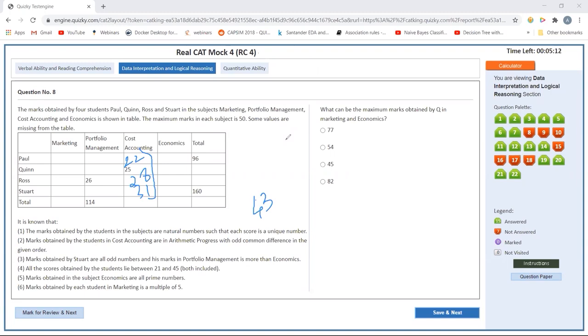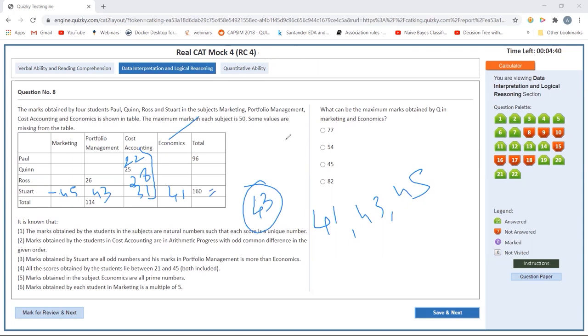Where I was here, 31. I had found out 43 was the average for Stuart, and all the numbers would be centered around 43, so 41, 43, 45 would be the numbers for Stuart. Marketing is a multiple of 5, so 45 should come here, and portfolio management is greater than economics, so 43 should come here, and 41 should come here. And 43, 45 and economics.